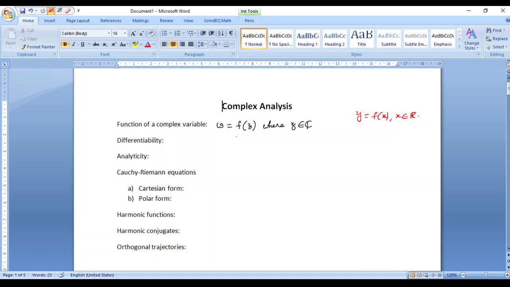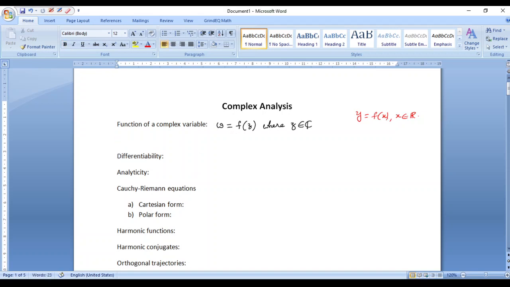One of the very important aspects that we have to look into when it comes to a function of a complex variable is that when we say z is a complex number, z itself is made up of two parts, obviously the real part and the imaginary part.